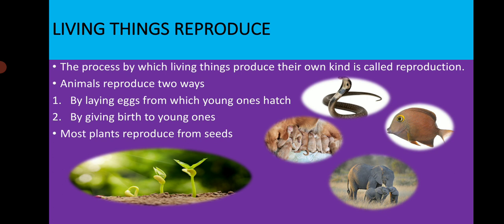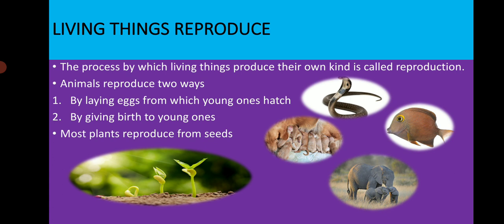So the animals reproduce in two ways. The first way is by laying eggs from which young ones hatch, and the second is by giving birth to young ones. For example, bats, insects, fish and snakes lay eggs and then their young ones hatch. And by giving birth to young ones, for example, elephants give birth to calves and dogs give birth to puppies. So these are the examples. And most plants reproduce from seeds.